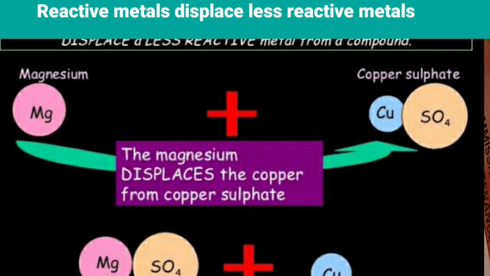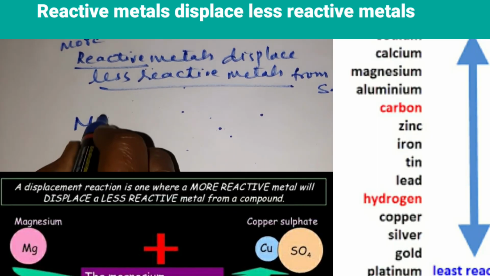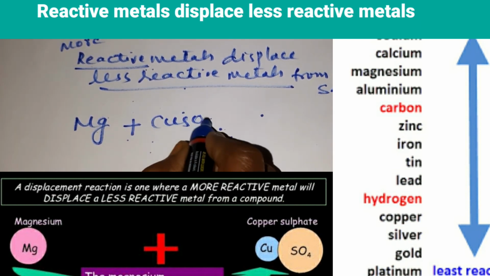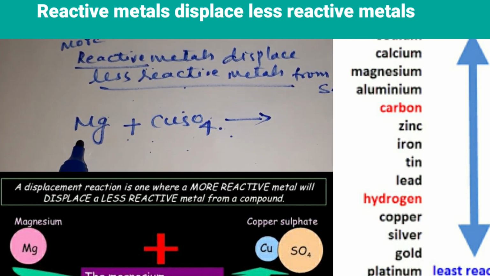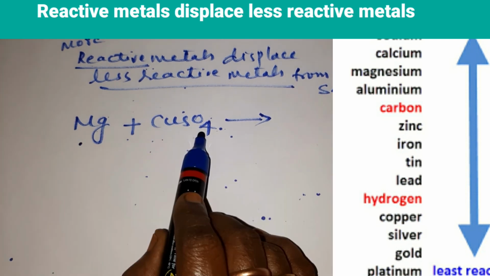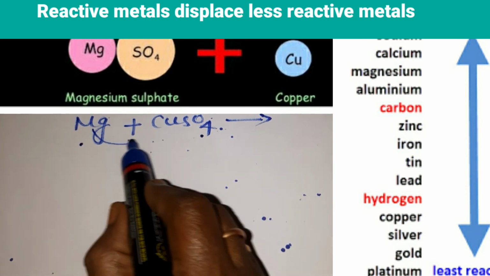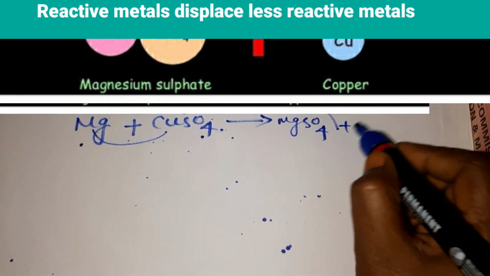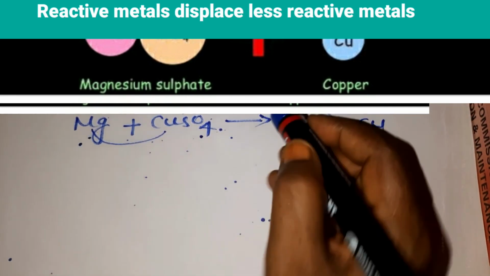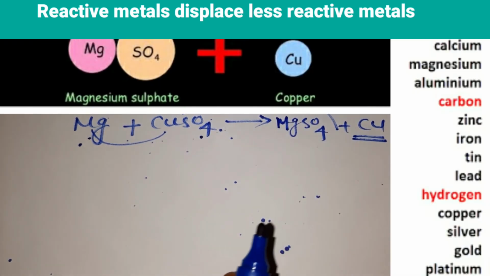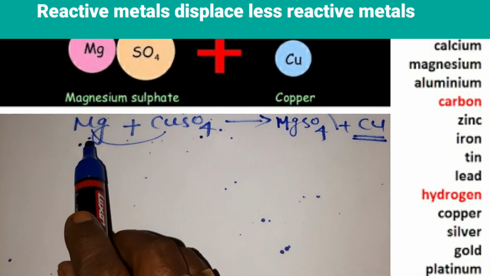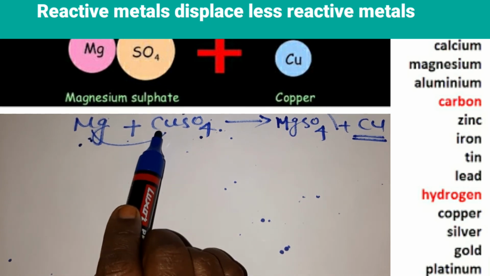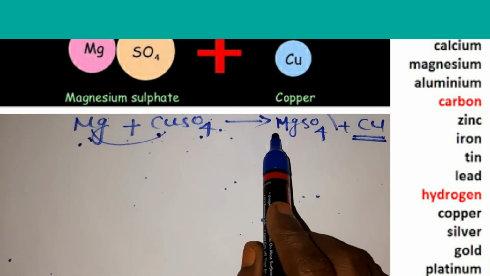So in this displacement reaction, we see more reactive metal will displace a less reactive metal from a compound. For example, you can take magnesium plus copper sulfate. So here you can see magnesium when made to react with copper sulfate solution. What happens? Magnesium will displace copper out. So you get magnesium sulfate plus copper. So magnesium being more reactive, when you see the metallic series, magnesium is more reactive than copper. That's why it is displacing less reactive metal, that is copper, out to form magnesium sulfate.